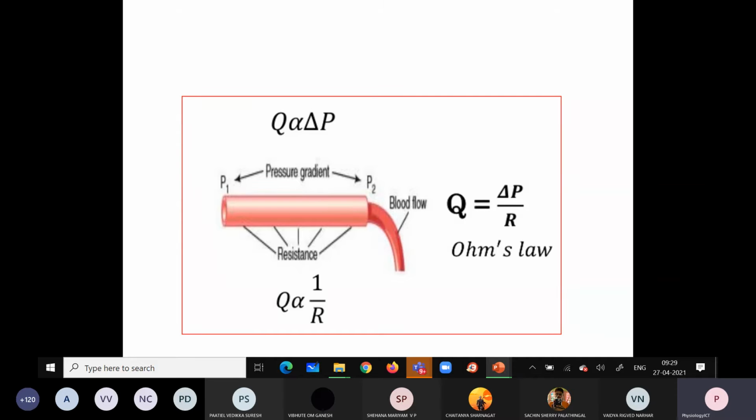The bigger aorta and the bigger vessels have the elastic tissues in the wall. That's why they have the property of recoiling and stretching. So that's why they are called what? Windkessel vessels. Arterioles and the precapillary sphincter have the smooth muscles in the wall. Because of that, they have the property of resistance. They produce the resistance to the blood flow, so they will reduce the blood flow.